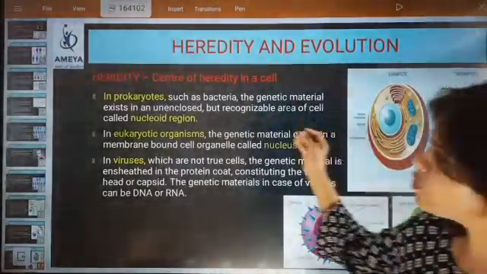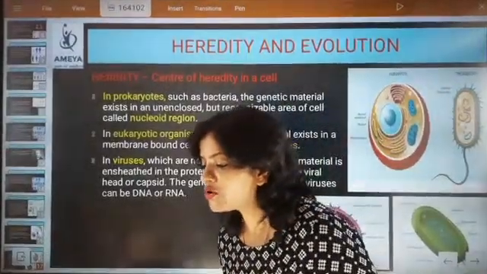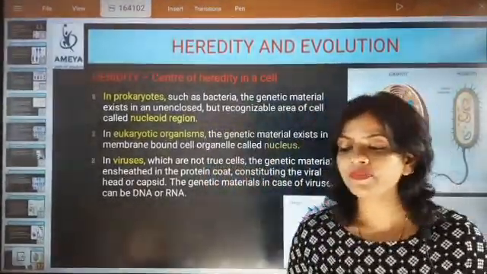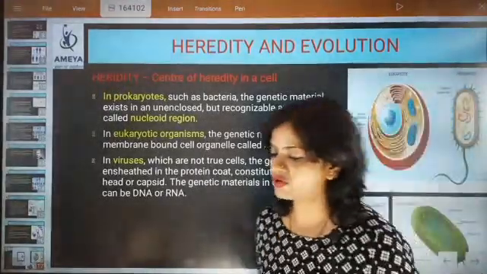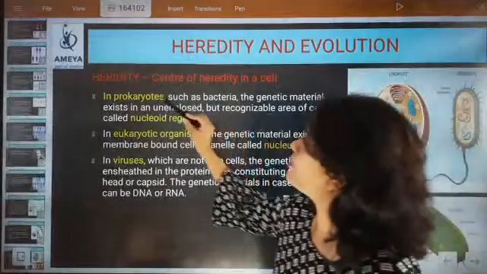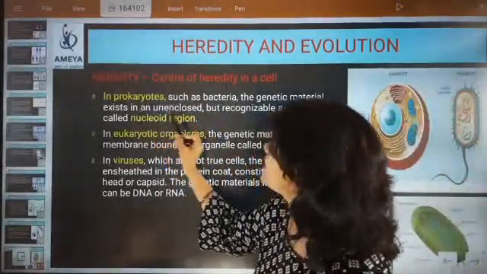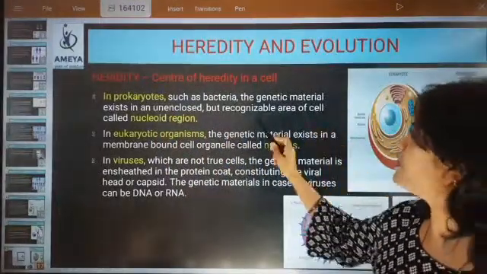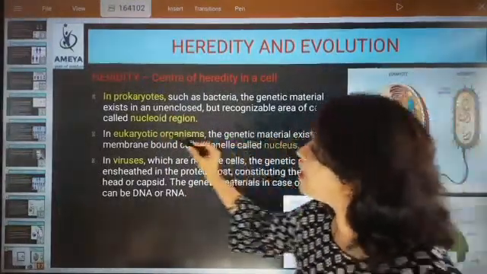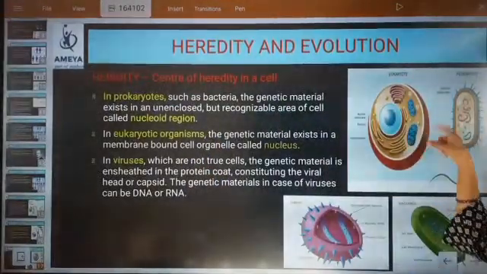Okay, so we are going to start from prokaryotes. Just see what they say about prokaryotes. In prokaryotes such as bacteria, the genetic material exists in an unenclosed but recognizable area of the cell called the nucleoid region. So definitely we know what the nucleoid region is.